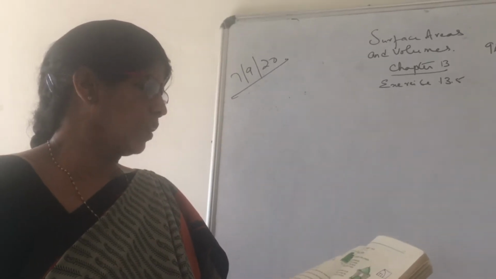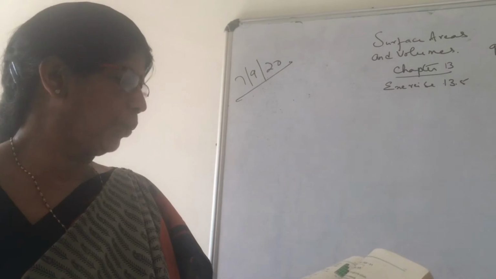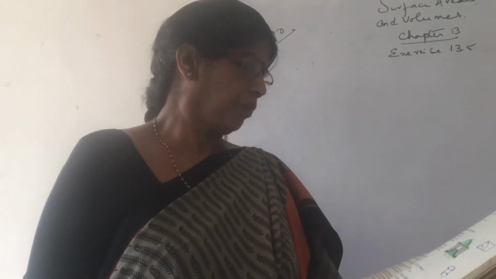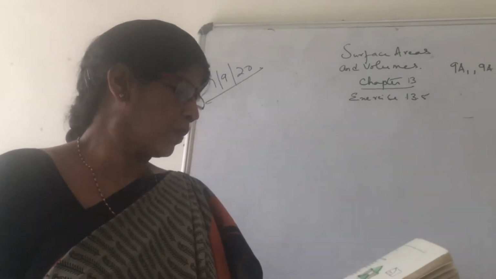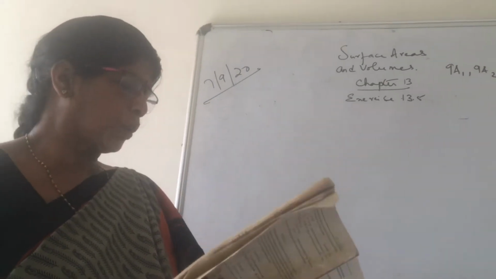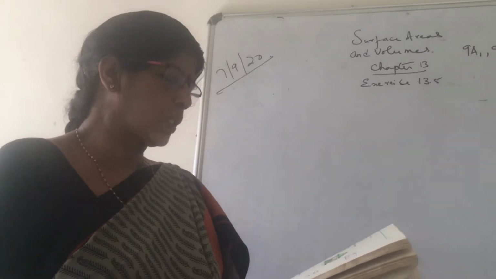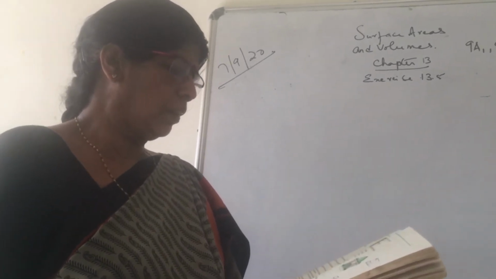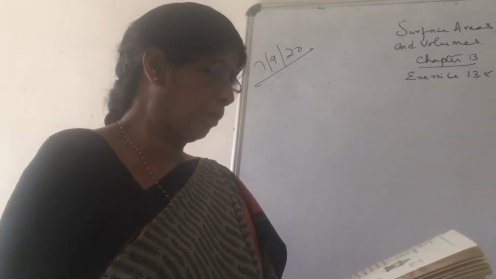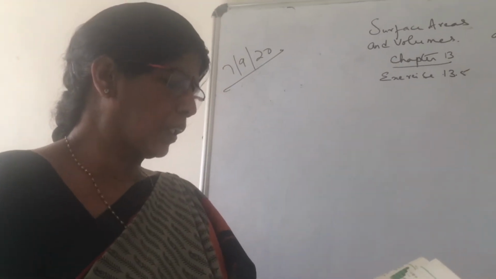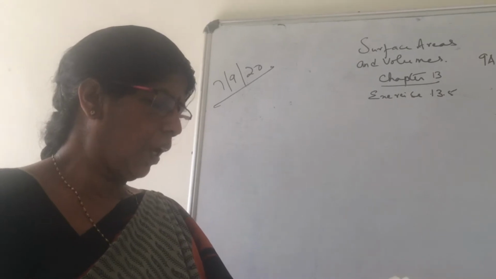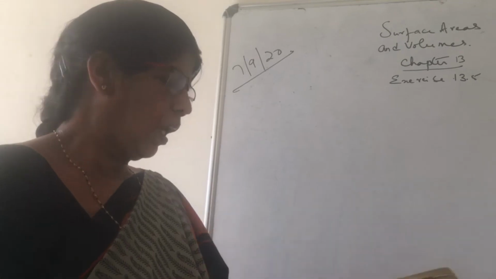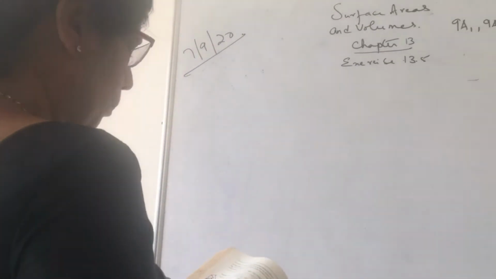Now, in today's class, we are going to continue exercise 13.5. Coming to the fifth sum. The capacity of the cuboidal tank is 50,000 liters of water. Find the breadth of the tank if the length and depth are given. What are you given for the tank, children? The length and the depth, along with its capacity, and you are asked to find out the breadth.